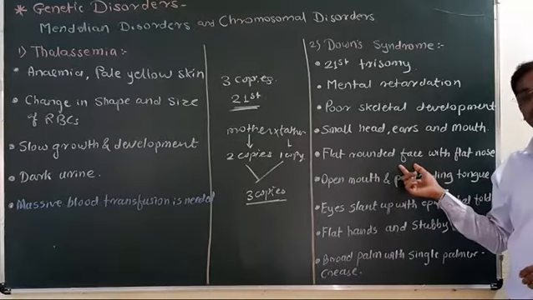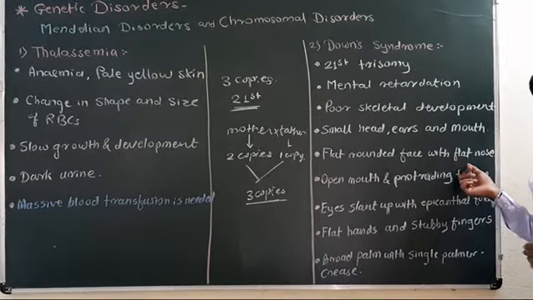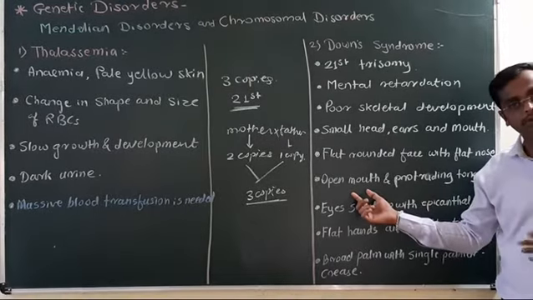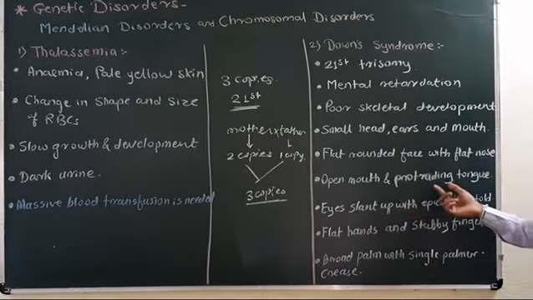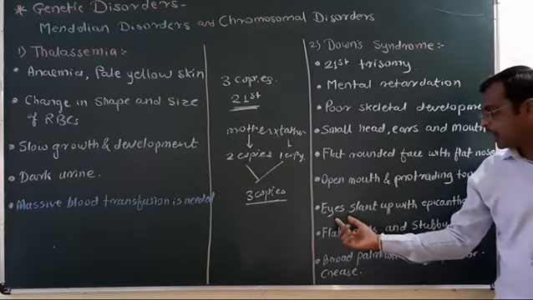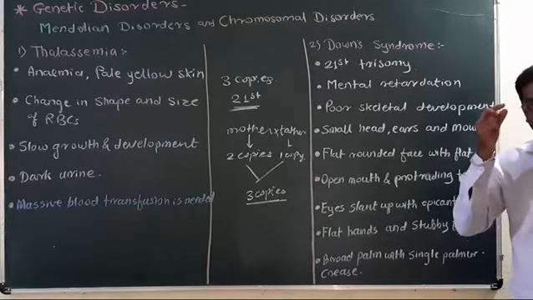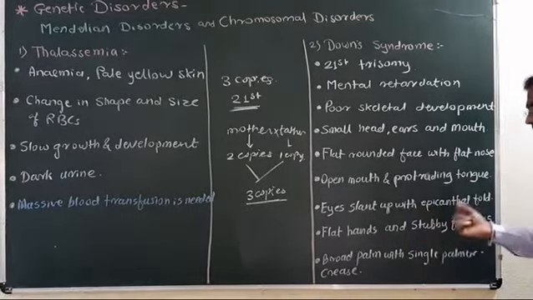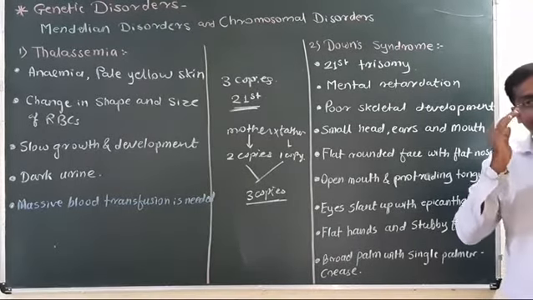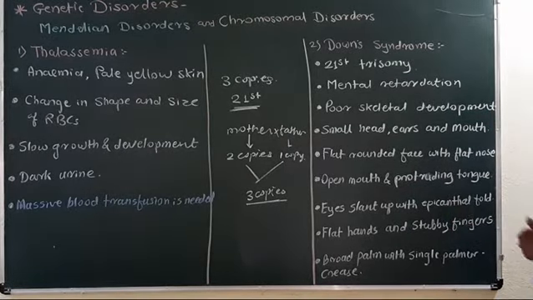Flat rounded face. Face is typically flat with a rounded flat nose. Open mouth. Mouth is always open with protruding tongue. Tongue is protruding out from the mouth. Eyes, very important: eyes slant up with epicanthal fold. Epicanthal fold means the inner corner of the eye contains a skin fold. It is called the epicanthal fold.